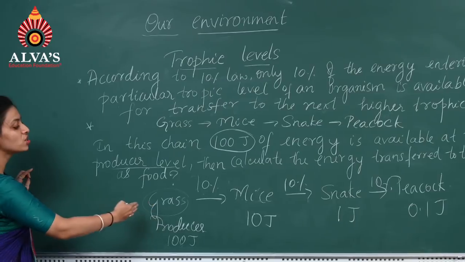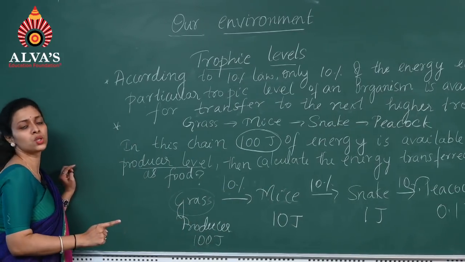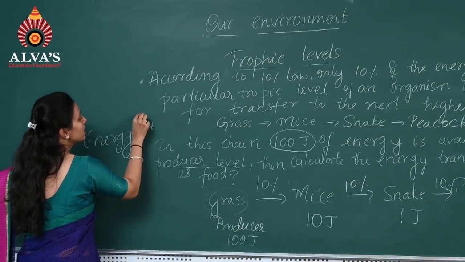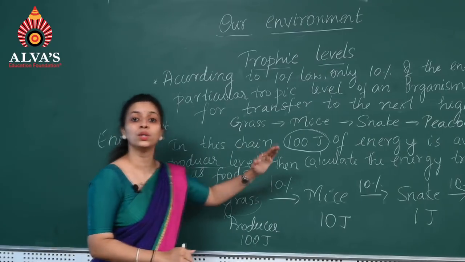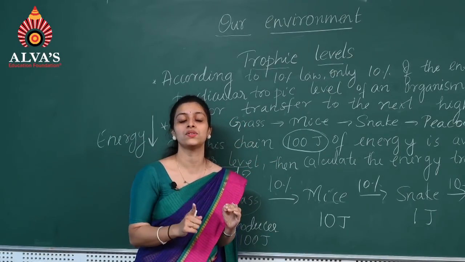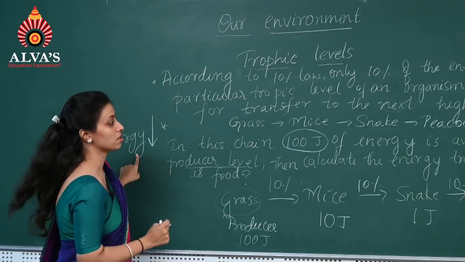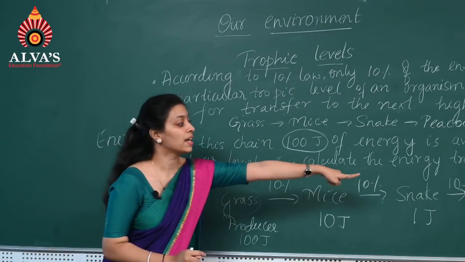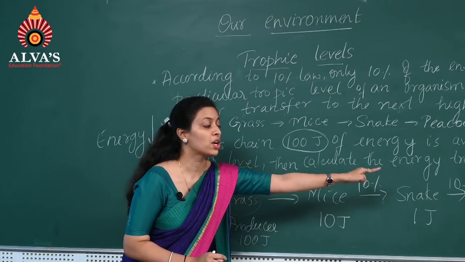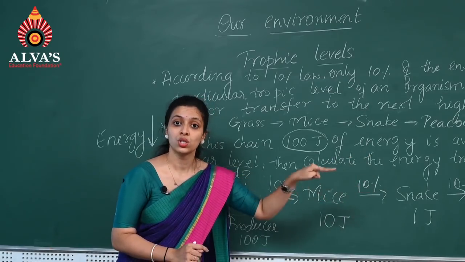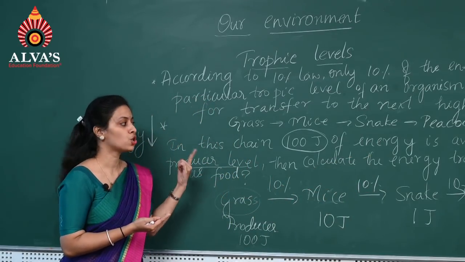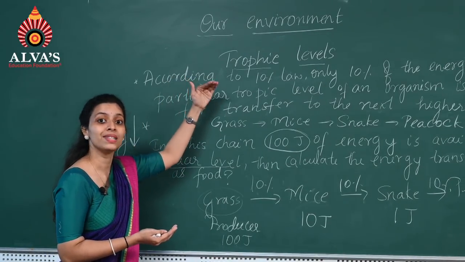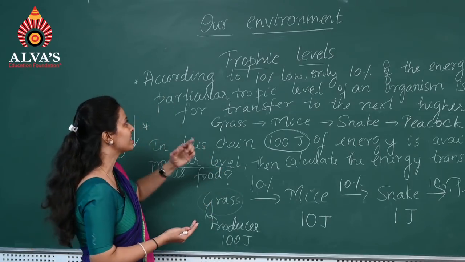So you can see how the energy has been reduced. Always remember, students, in trophic levels, the energy always reduces when you go to the higher trophic levels. Always remember this. Initially it was 100 joules, and see, there it is 0.1 joule. The food when the peacock gets it is 0.1 joule. So the energy has been reduced. In trophic levels, energy always reduces when it goes to the higher trophic levels, and that reduction of energy is explained by which law?